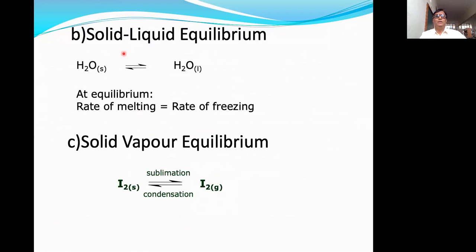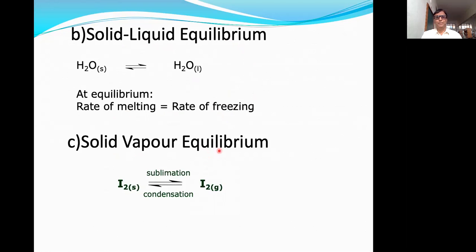Second, we will discuss the solid liquid equilibrium. Now consider ice, which is in the solid state. When temperature increases, it is converted into liquid water. So this is the solid liquid equilibrium. Now at equilibrium, the rate of melting of ice will be equal to the rate of freezing.